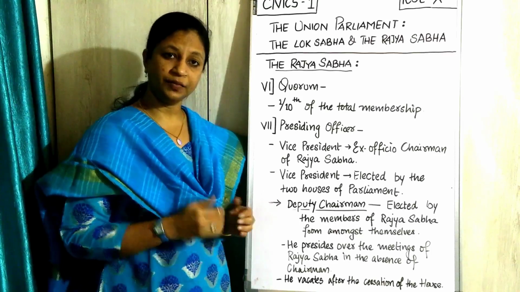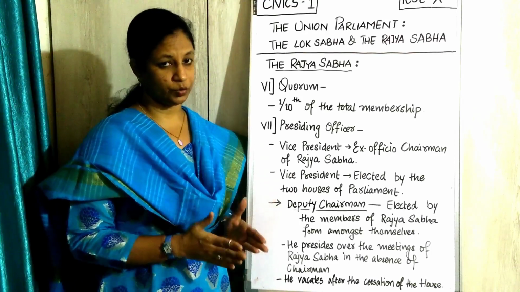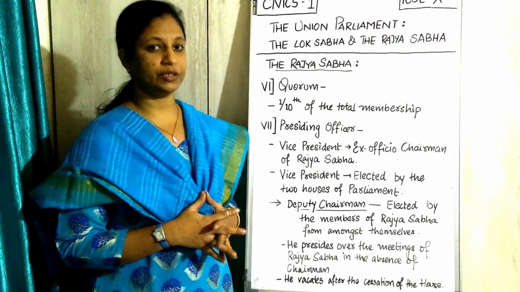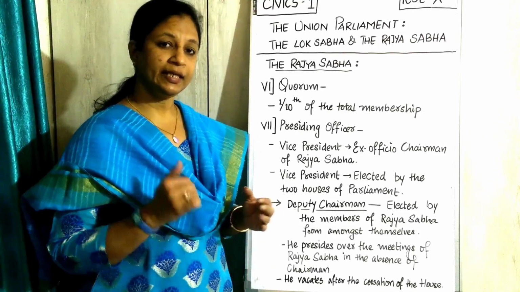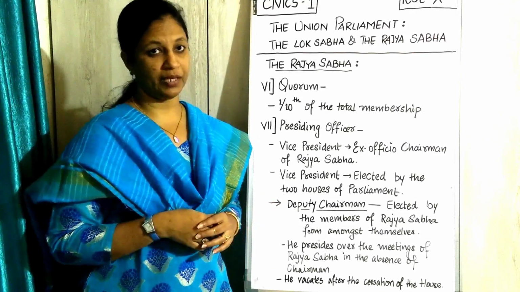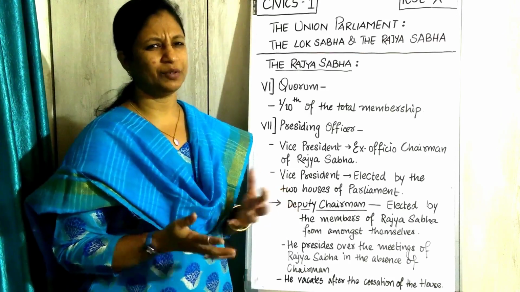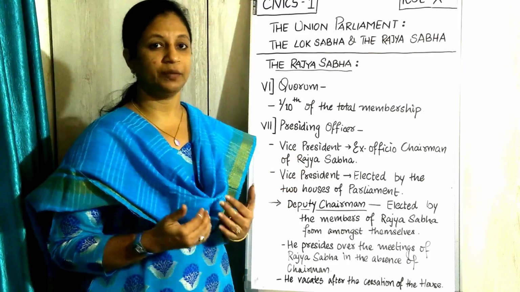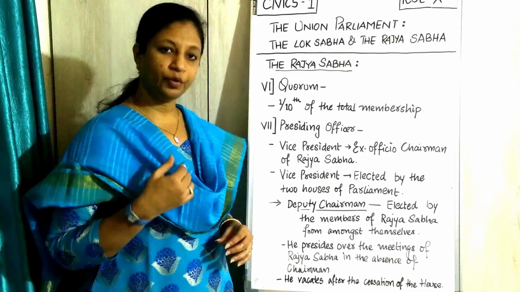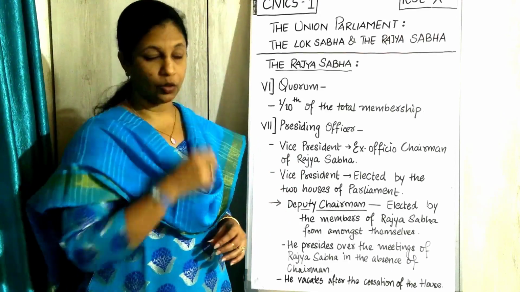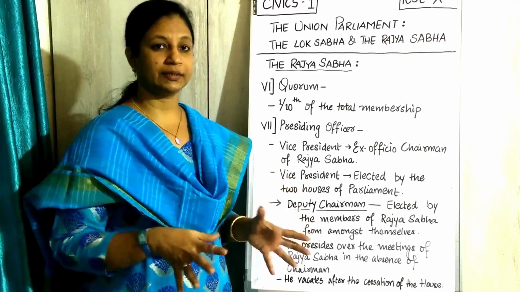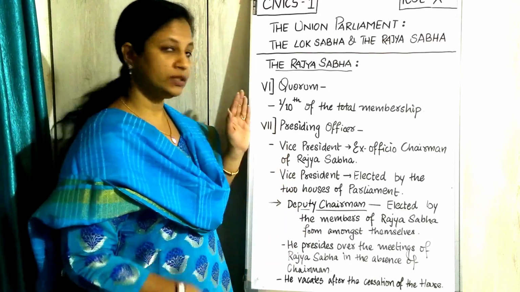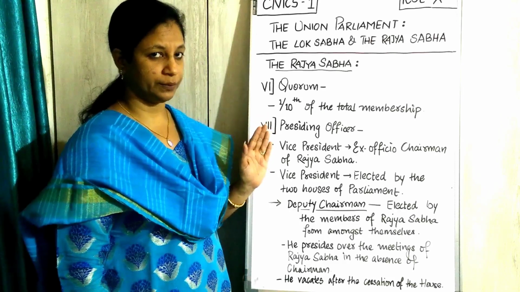It is quorum. As we have talked in the Lok Sabha, what is quorum? The same part here. Here also it is 1/10 of the members. Out of 245 members, 1/10 is nearly about 24. So that should be the quorum here. Then only the session can proceed, or any of your meetings, any of your debates can proceed, or else the whole system will be adjourned. So this is the quorum, same as in your Lok Sabha.